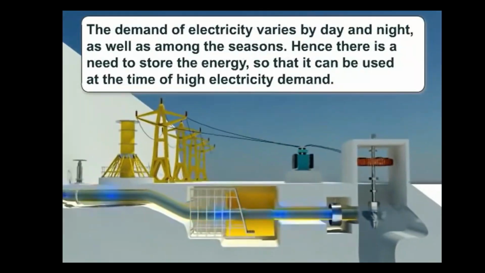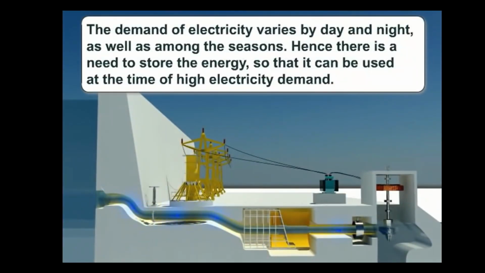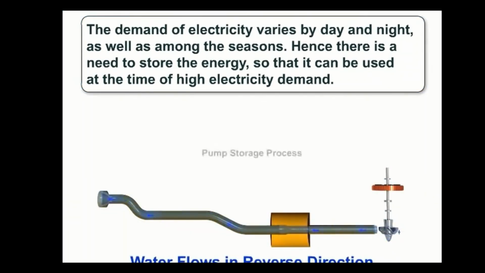The demand for electricity varies by day and night, as well as among the seasons. Hence, there is a need to store the water and energy so that it can be used at a time of high electricity demand. This can be done by the pump storage process. Here, water flows in the reverse direction.